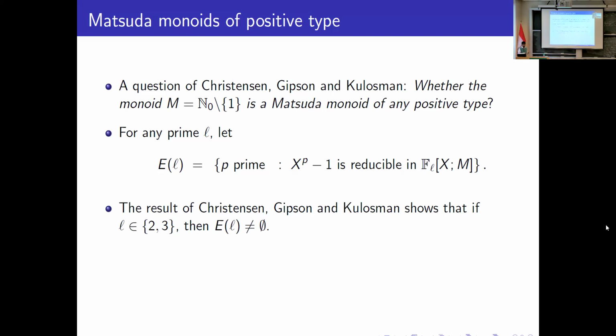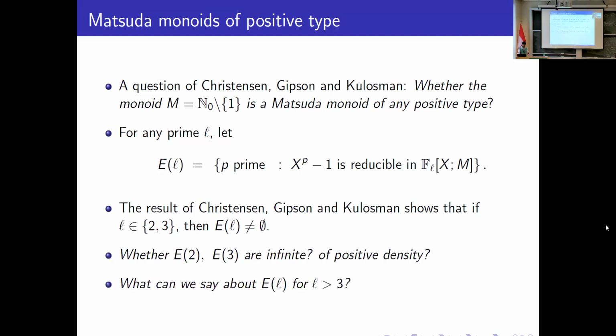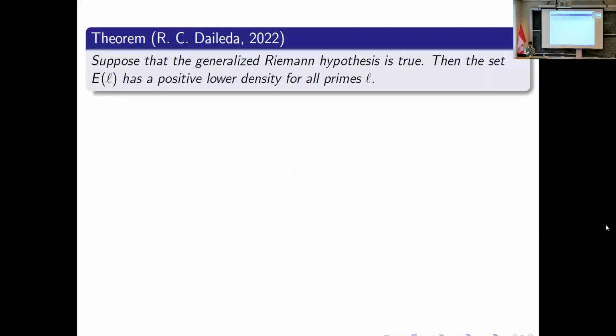So going one step further, we can ask whether there exist infinitely many primes in E(2) and E(3), whether they are of positive density, and what can we say about E(L) for primes L greater than 3. Okay. And these questions were answered by Dylada, but under the assumption of the generalized Riemann hypothesis for Dedekind zeta functions. Assuming the generalized Riemann hypothesis for Dedekind zeta functions, they show that the set E(L) has positive lower density.